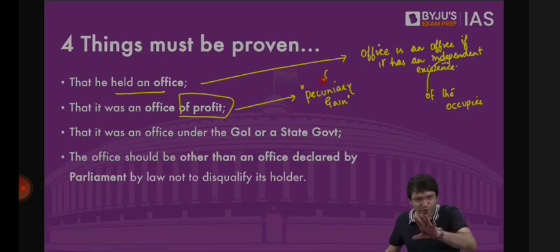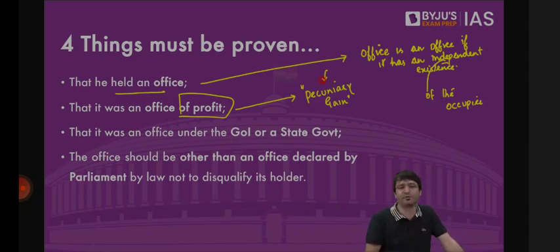Although you're not taking that salary, you have forfeited your salary, you have given up your salary, there is a salary mentioned for this office. Yes, it is an office of profit. Whether you take that salary or not doesn't matter, it is an office of profit. And not just that. The concept of office of profit is not just to look at the money aspect. It is to look at influence.